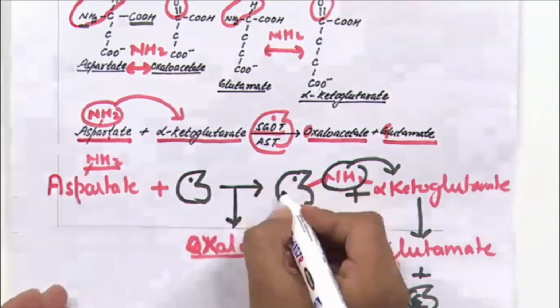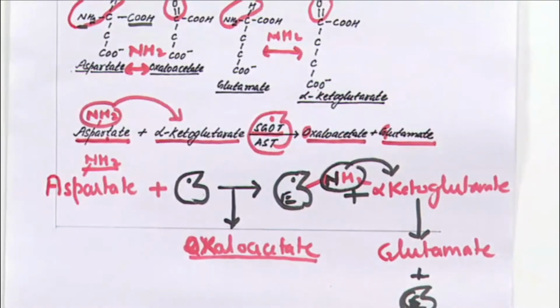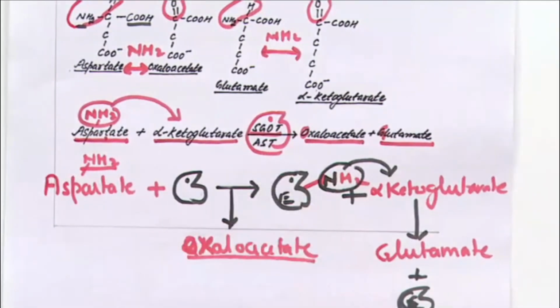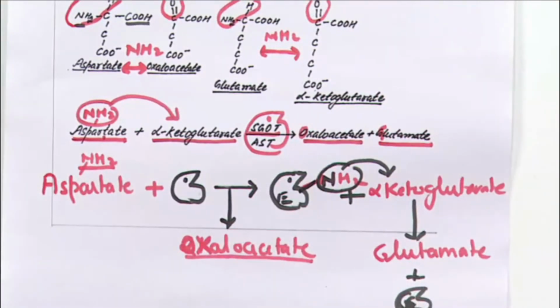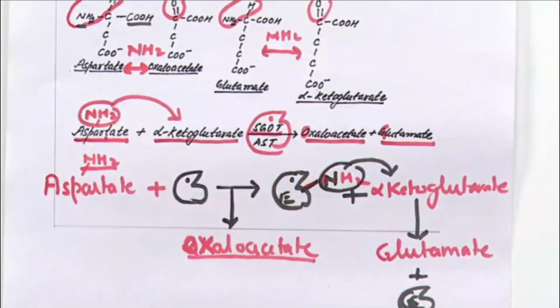Now this is the enzyme, this is nitrogen. Nitrogen has how many covalent valencies? Three. Two covalent valencies of nitrogen are occupied by hydrogen. The third covalent valency of nitrogen is occupied by the enzyme. So you can say nitrogen is a part of aspartate, a part of the substrate, attached to the enzyme by which bond? Covalent bond. Yes, nitrogen has three covalent valencies. So you can say that the enzyme reacts with the nitrogen of the substrate by a covalent bond.